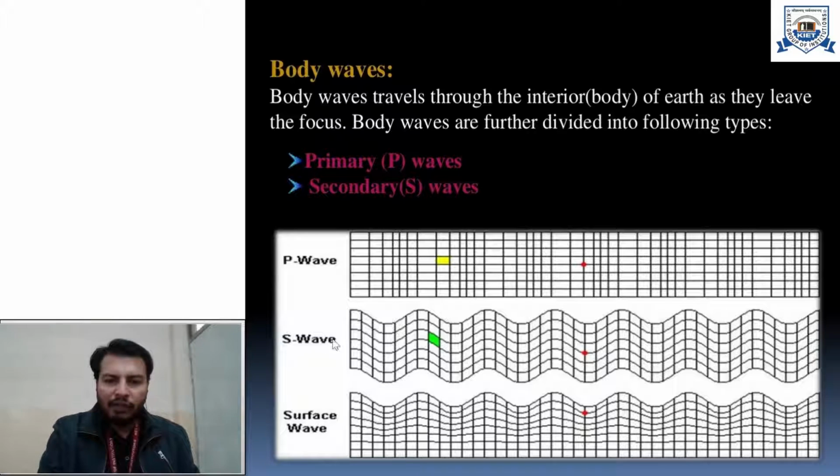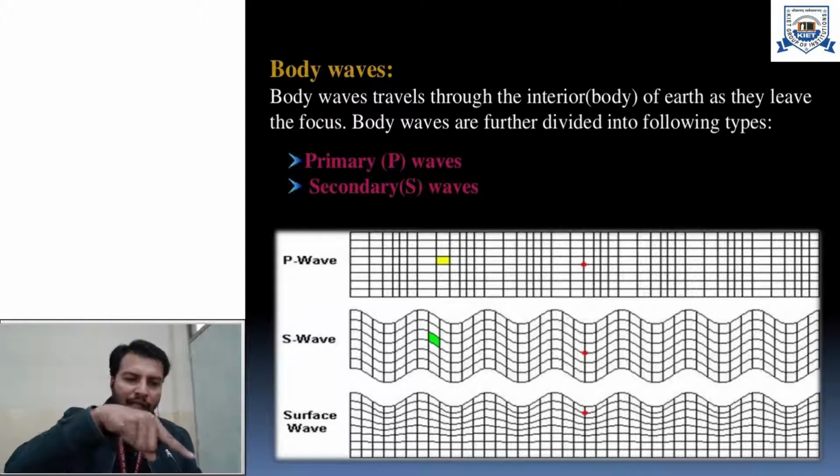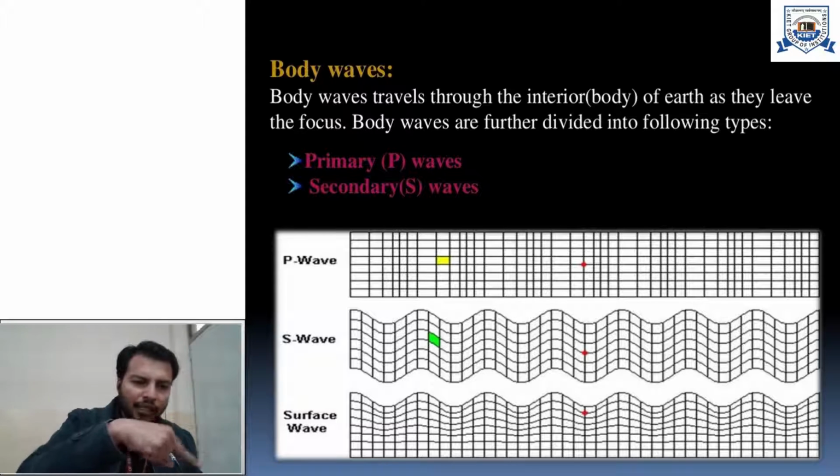But when we see the S wave, what is happening? That wave is traveling from the left side to the right side, but it is causing distortions in the lateral plane, or the plane perpendicular to the direction of the wave. So you can see that here are some distortions in shape. In which plane are the distortions? In lateral. Suppose this wave is passing through the interior of the Earth, it is vibrating, or disturbing the plane, in a lateral manner. This is the direction of propagation of the wave, and it is disturbing in this manner.